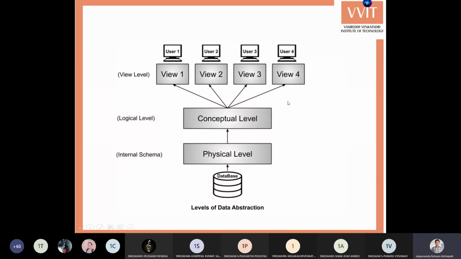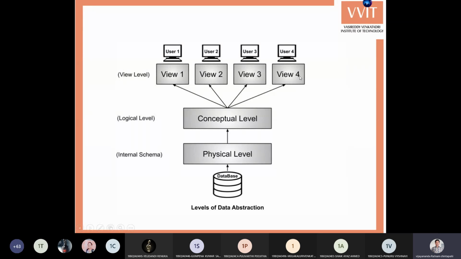Generally, the actual data is stored in the database, but it is viewed differently by different users. When you observe the top level, that is the view level. Here we have view 1, view 2, view 3, view 4.